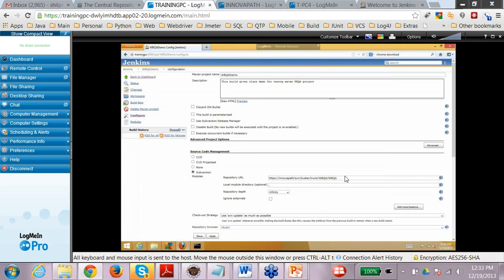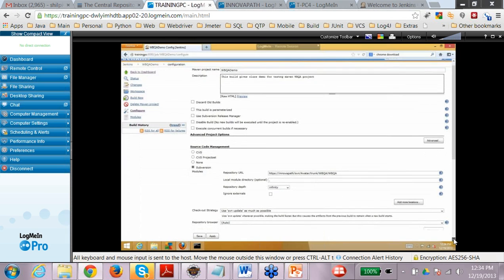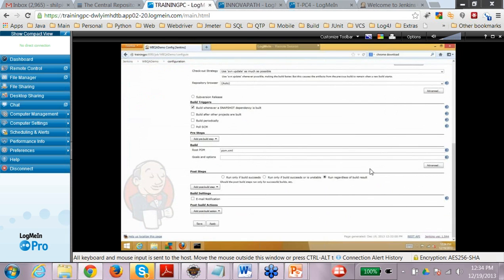First time when you do this, it will ask for credentials. It might give you some error in red, and it will ask you for credentials. Those are the credentials of your repository. So you have to give your username and password, and that is a one-time setting. Okay, once you are done with this, you can scroll down. There are certain other things which I want to discuss.